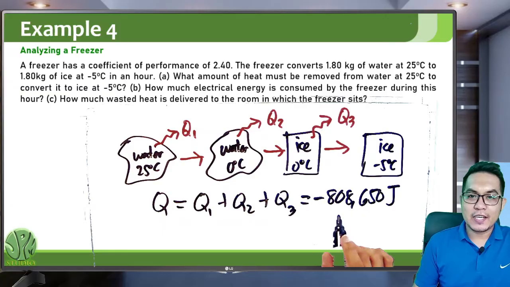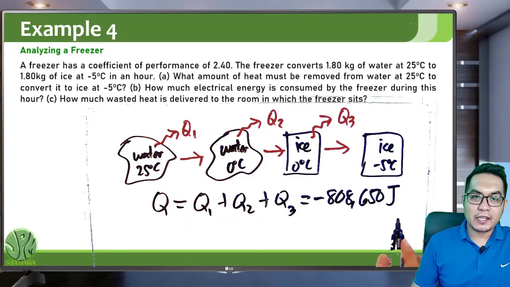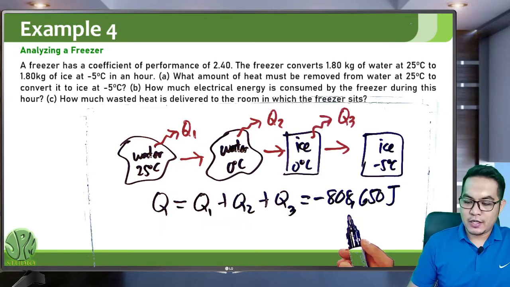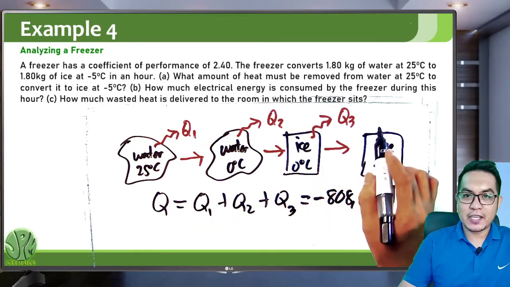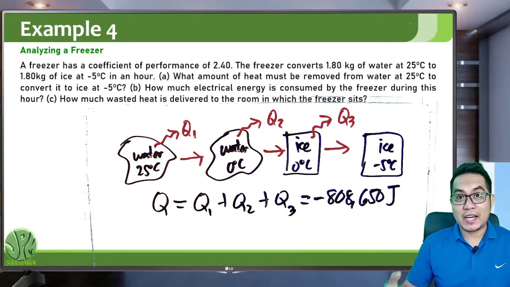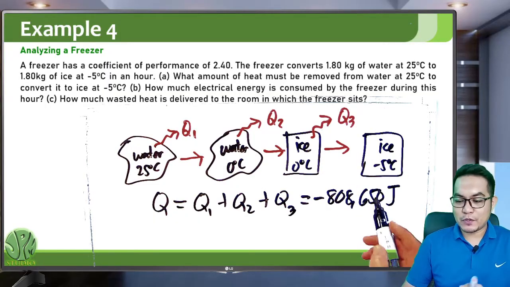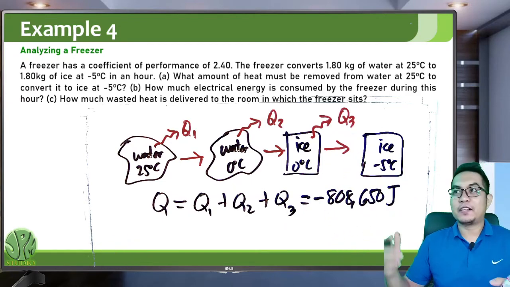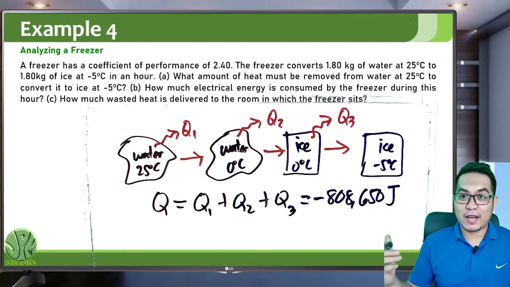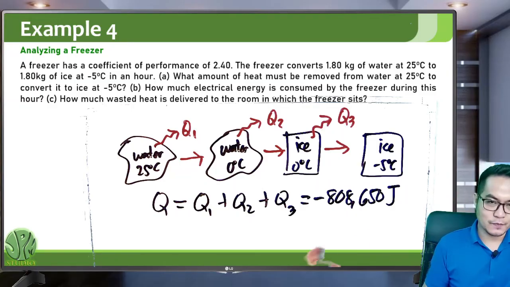Take note that this energy is just the heat released by the ice or your water. This heat released will be absorbed by the freezer, and then it will further release that at the back of the freezer.